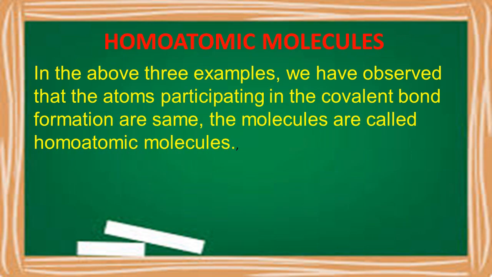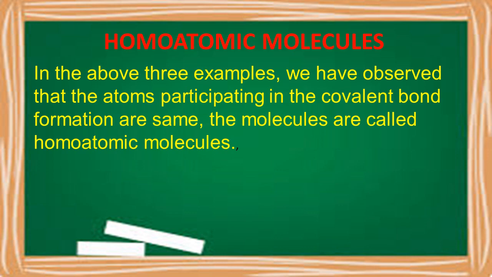So in all these examples, what you have observed, children, is that similar atoms participate. When similar atoms participate, the molecules formed are referred to as homoatomic molecules. So what are homoatomic molecules?